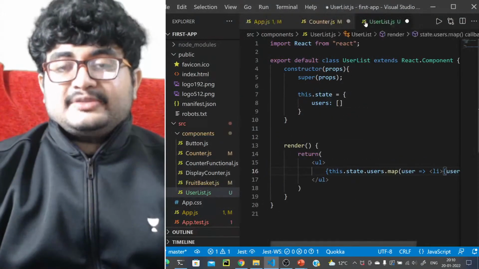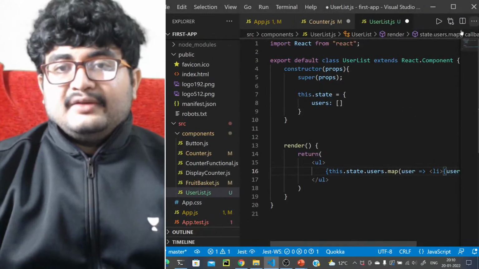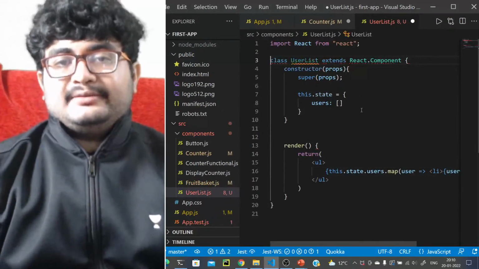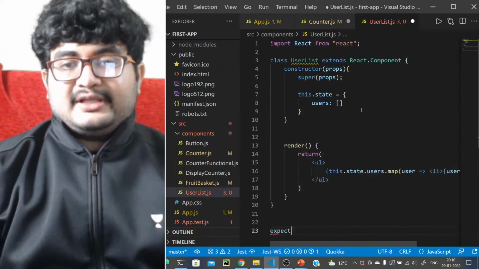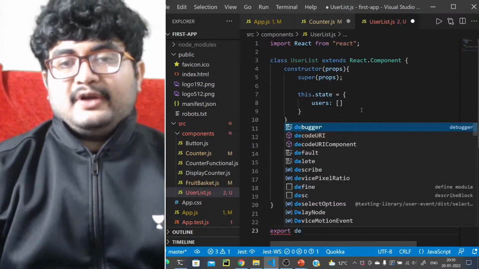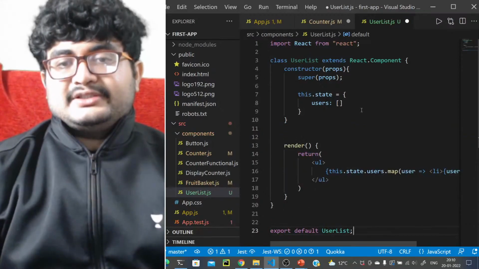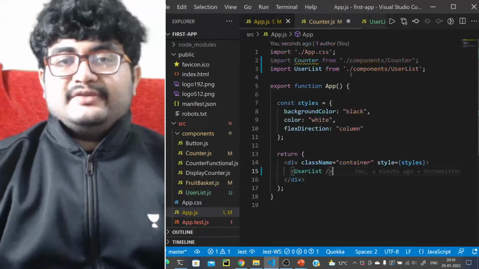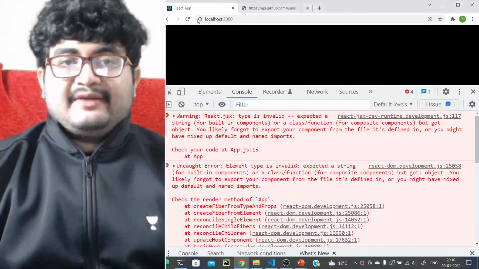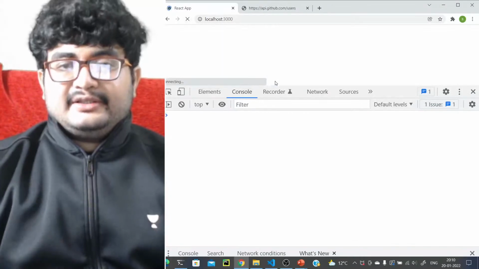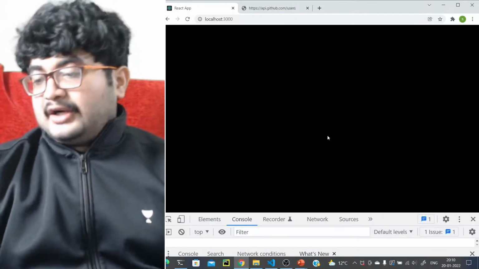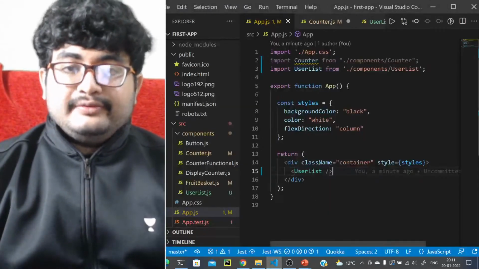So we'll go to UserList. Probably here is the error that I've done. We have export default, right? So export default UserList, right? Export default UserList. So we have imported UserList from this and we have written this here. Let's see what we have. So we are not getting anything. Okay, that was a different issue. So definitely we are not getting anything because we don't have any data right now.